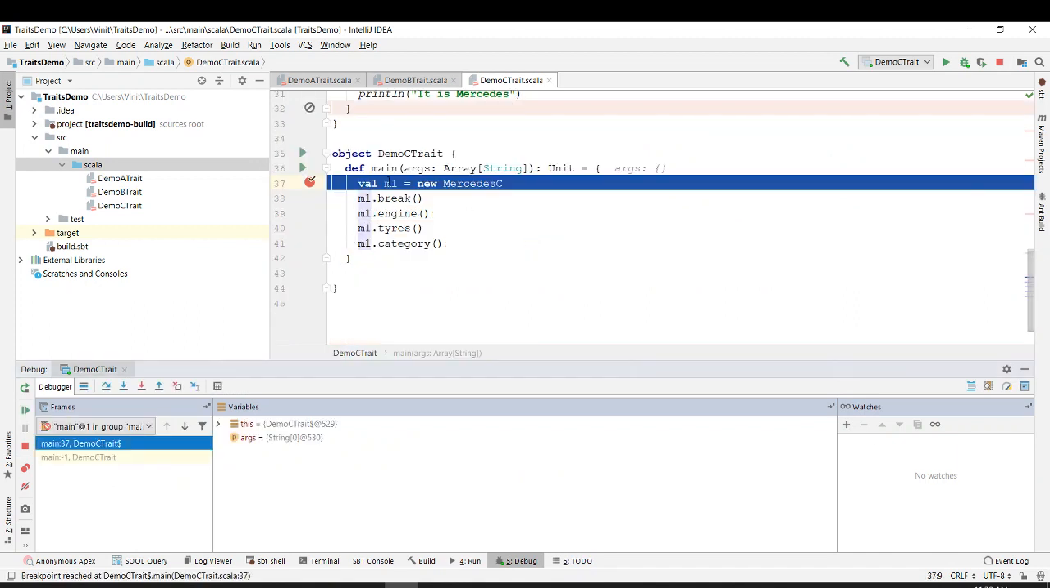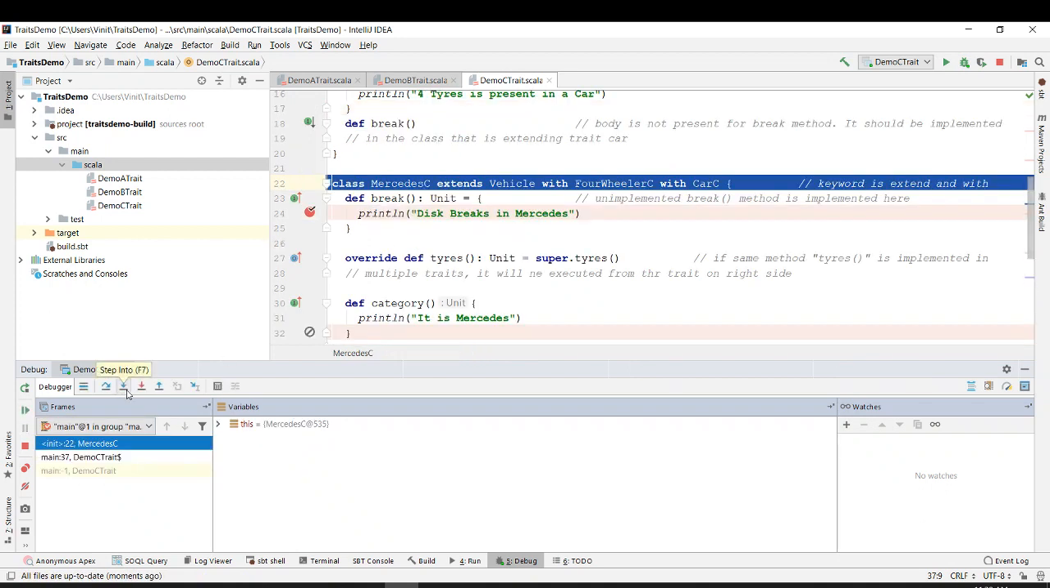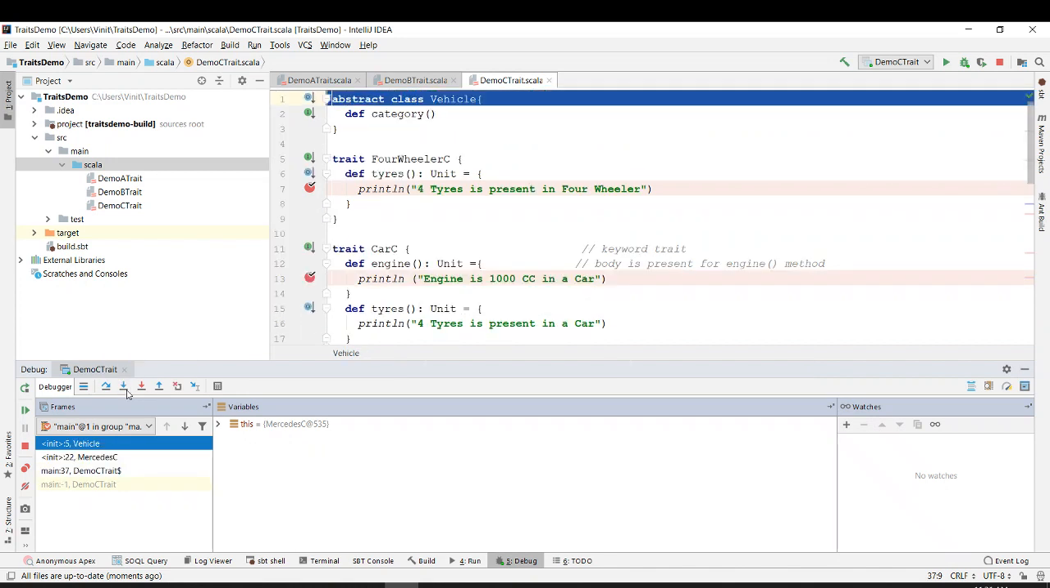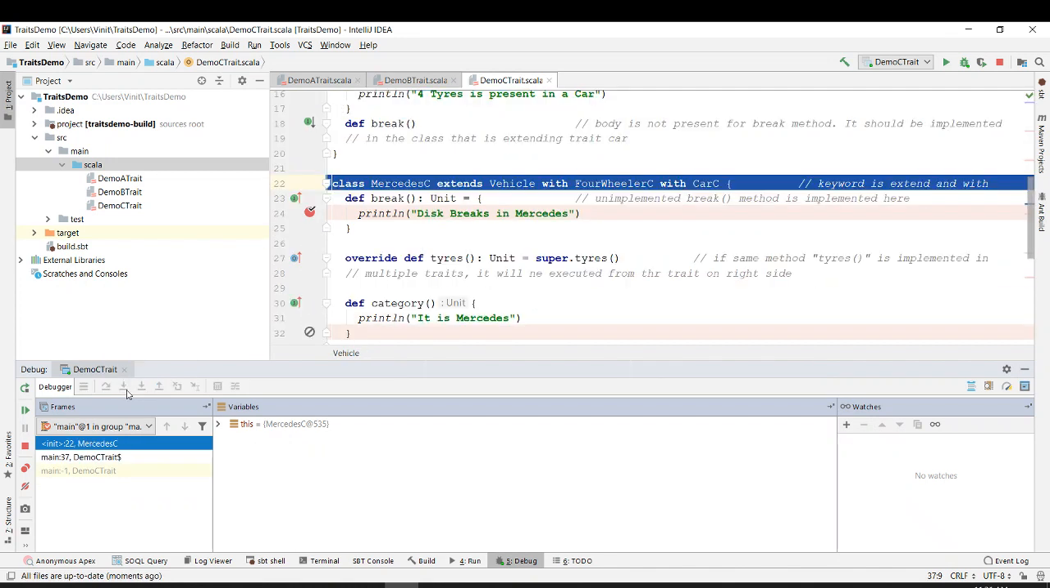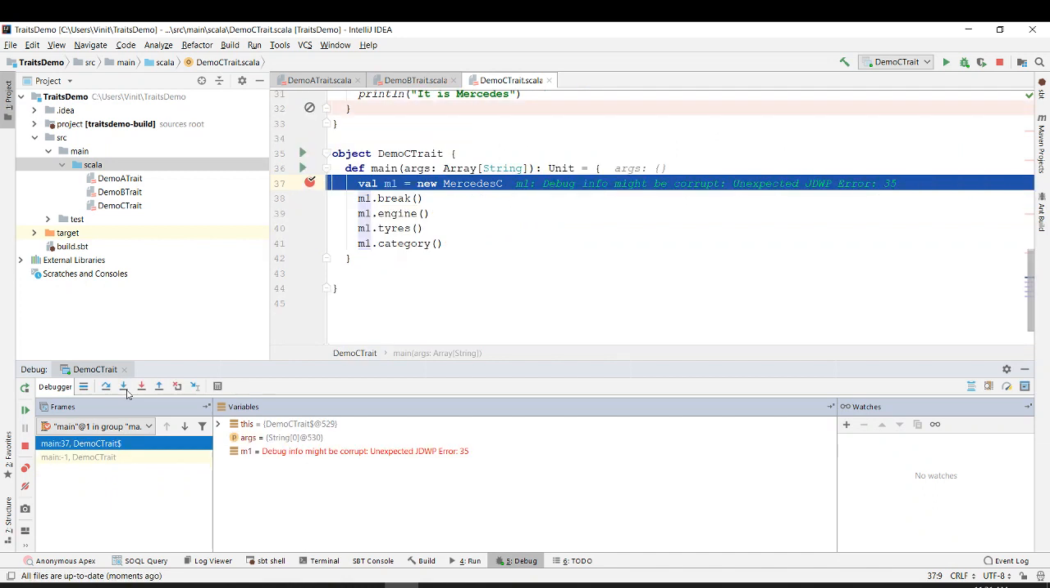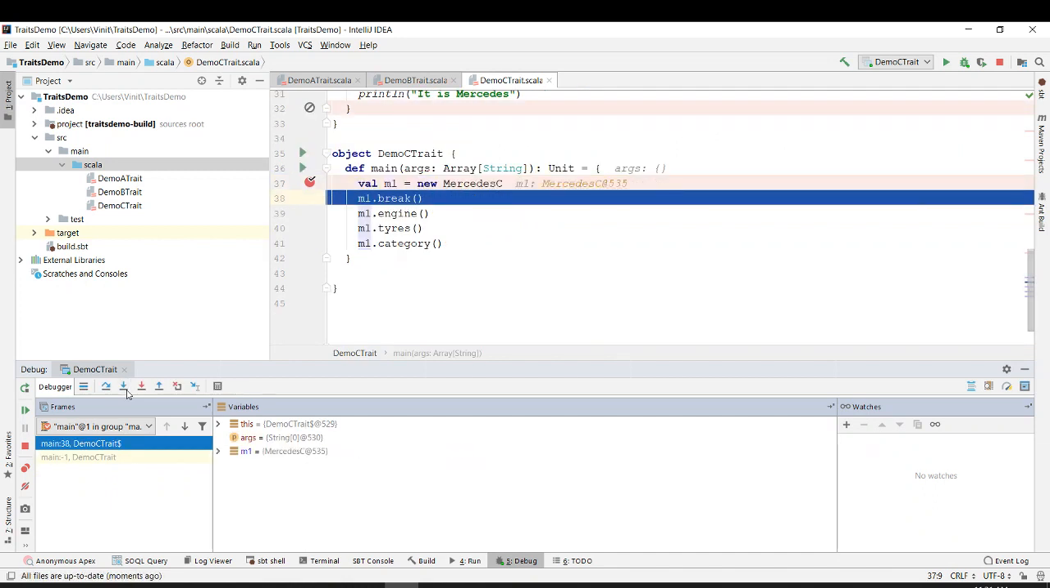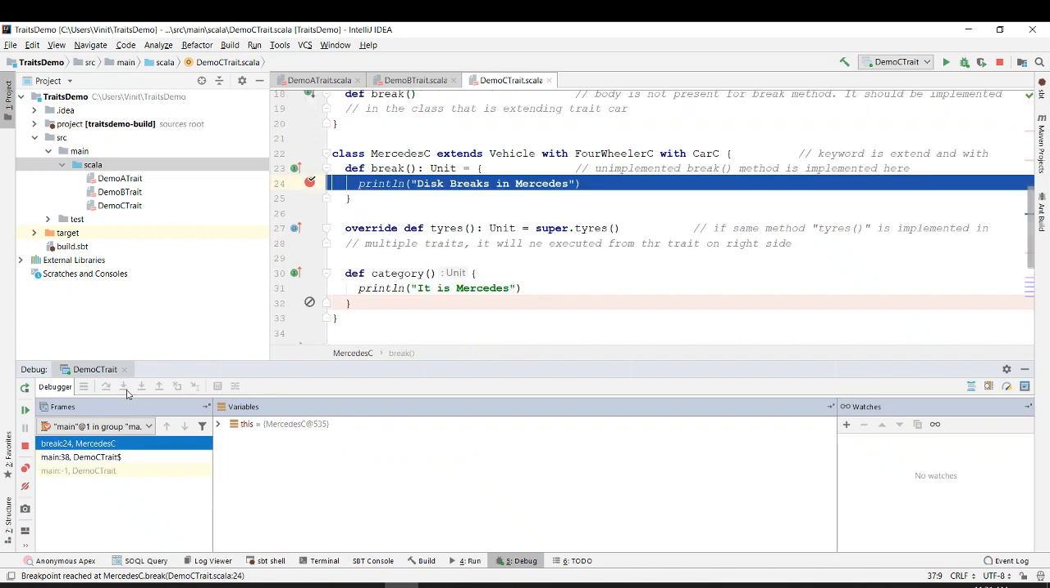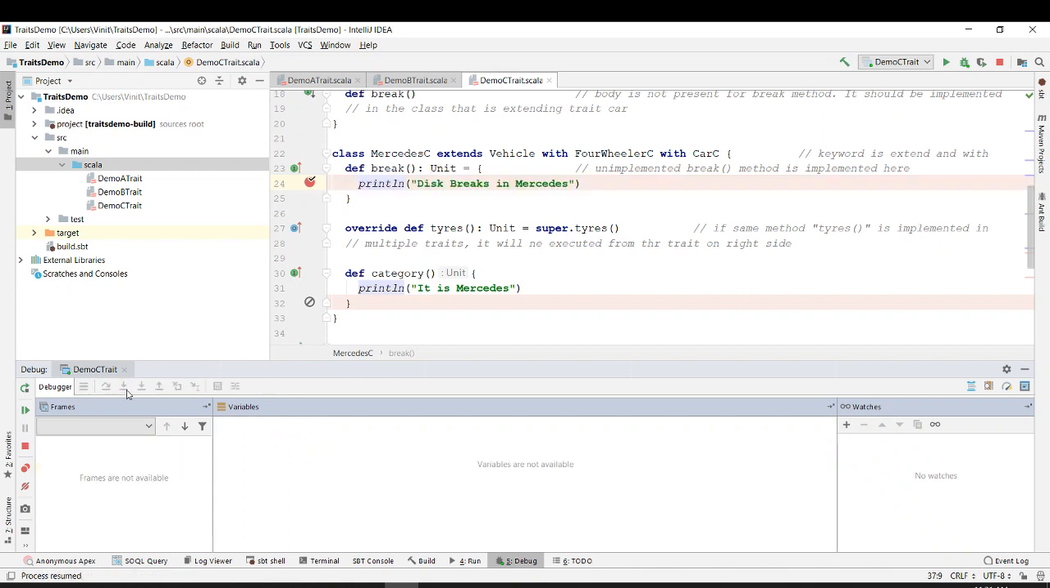Okay, so it starts with val m1 is equal to new Mercedes. Then it calls the constructor for Mercedes. It has an abstract class, comes back. So the constructor is called and the object is created. It goes and calls m1 dot break. M1 dot break is implemented over here. So it says that disk breaks in Mercedes.